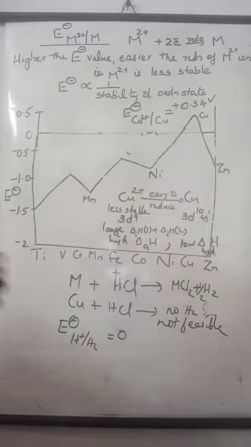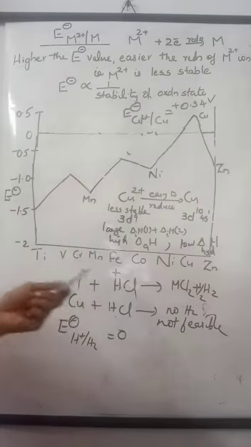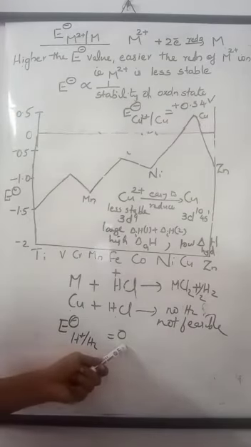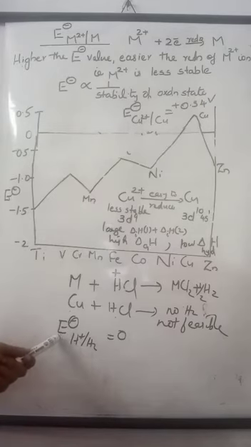In order to liberate hydrogen from acid, the metal should have lower E0 value than hydrogen. Hydrogen E0 value is 0, so the metal E0 value should be negative. Then only it can liberate hydrogen from acid.